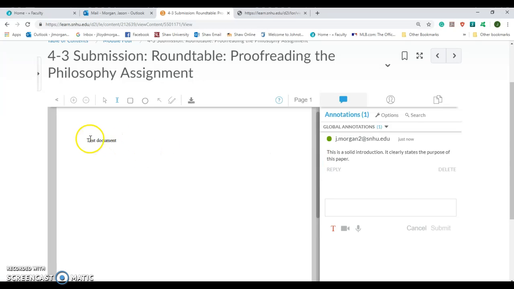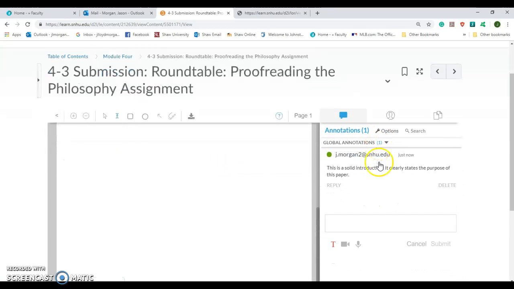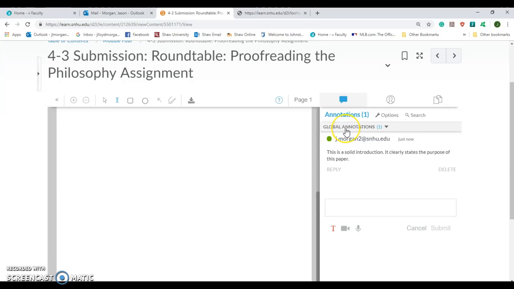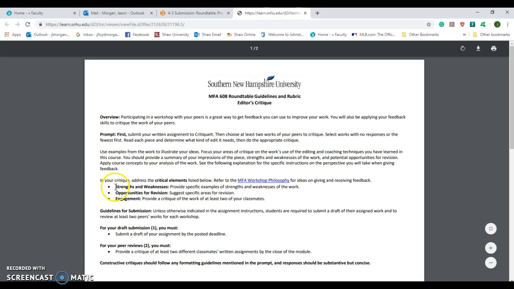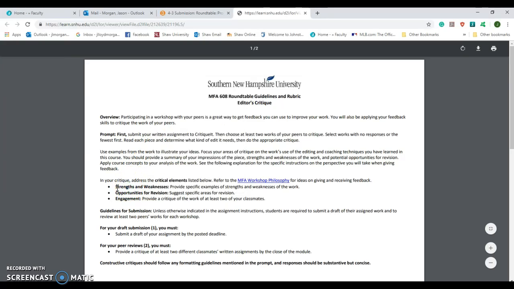Okay, and so I could do that throughout the different lines, or I could read through the whole document. And then under my global annotations, and actually this might be the better way to do it, I'm going to add a new one. So then I could even go this far and say, okay, let's see, I need to do strengths and weaknesses. So let's just copy that. Yeah, it's going to let me do that.